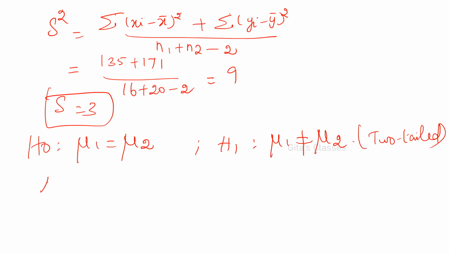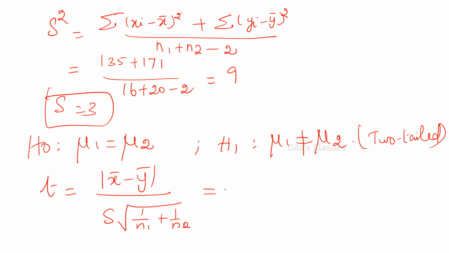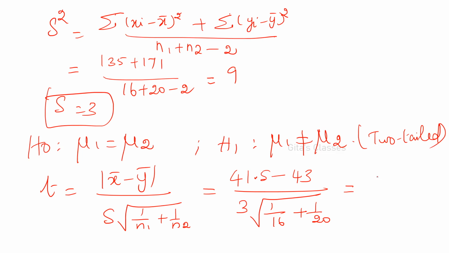Therefore, test statistic T is equal to modulus of x bar minus y bar divided by capital S into root of 1 by n1 plus 1 by n2, which is equal to 41.5 minus 43 divided by 3 into root of 1 by 16 plus 1 by 20. If you simplify, you will be getting 1.49. And the table value, so calculated T is 1.49.